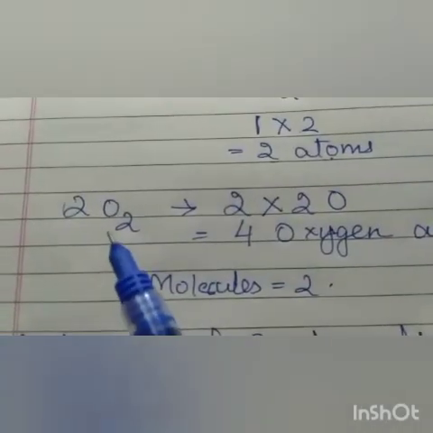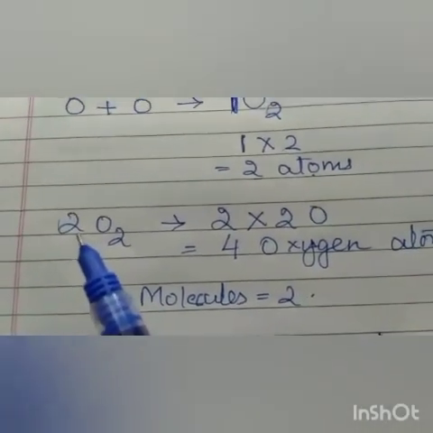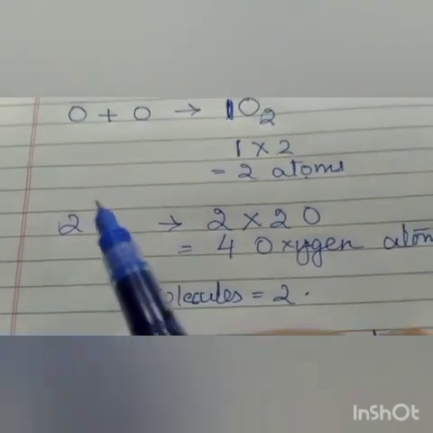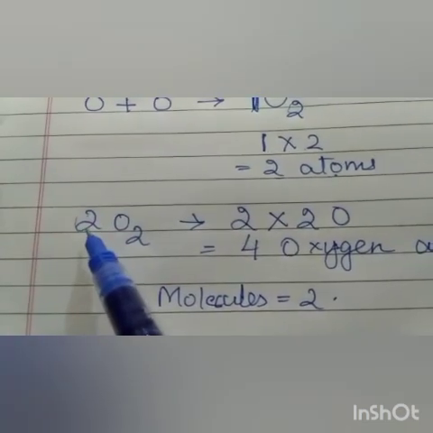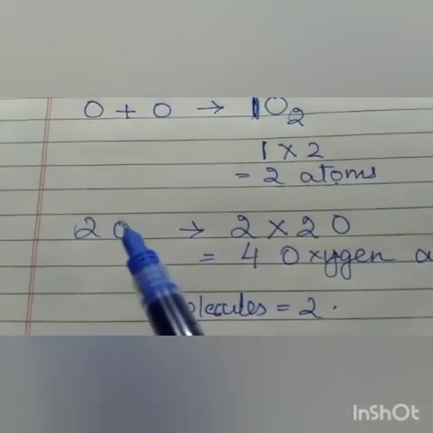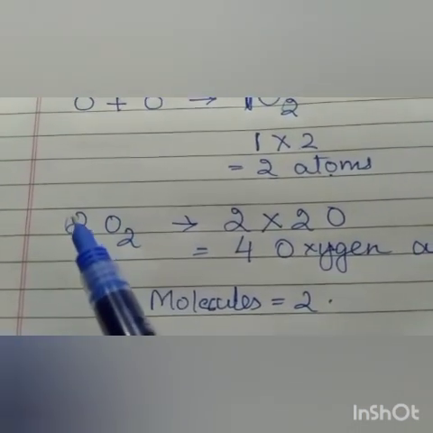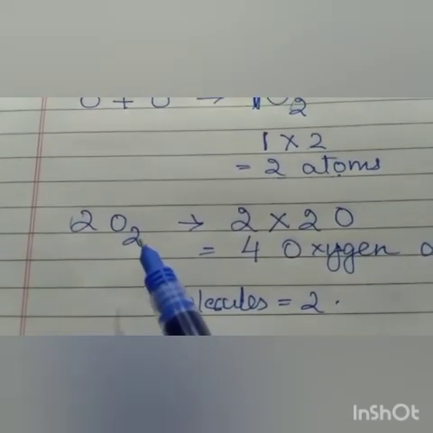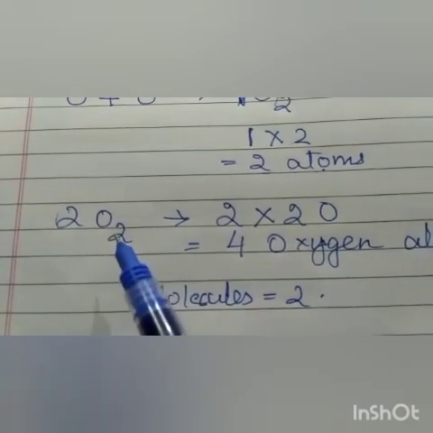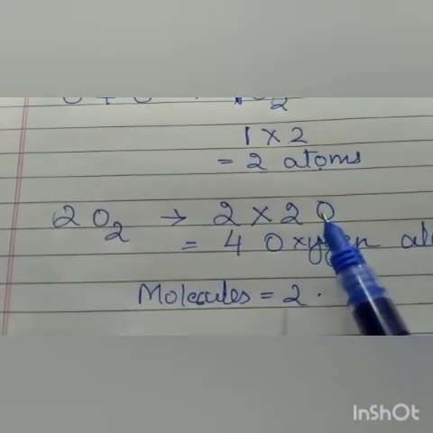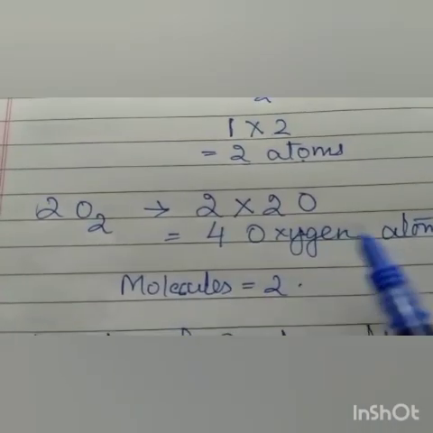Now you take another example. This is 2O2. So how many molecules are there? There are 2 molecules. Okay. Now in these 2 molecules, how many atoms are there? 2 into 2 oxygen atoms. This is 2, this is 2 oxygen atoms. So 2 twos are 4 oxygen atoms.